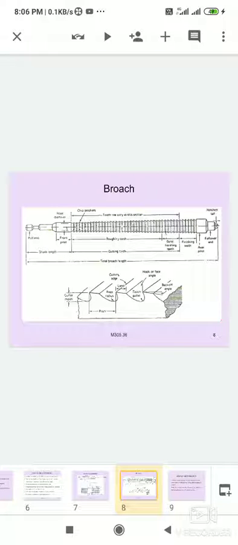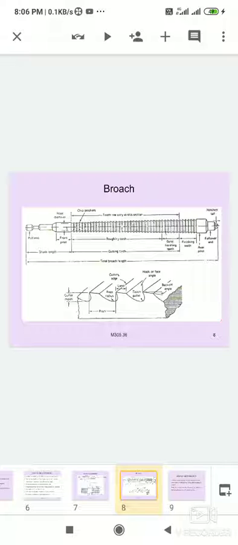Most of the stock is removed by the roughing and semi-finishing teeth, and the hole is finished to the required shape by the finishing teeth. The rear pilot and follower rest support the broach after the last tooth leaves the hole. Push broaching is made to prevent bending under compressive load. It is designed to push through the workpiece for machining. It is generally used for sizing holes.